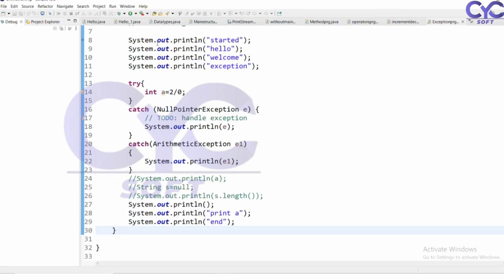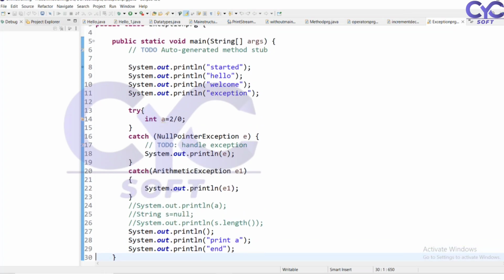Now the program. As in the last class, we have seen an exception program. In the exception program, we started our project and printed hello, welcome to exceptions. I want to display welcome to exception handling. So I want to use the try block. Whatever code I want to monitor, I am going to handle. Here I want to divide a number by 0.